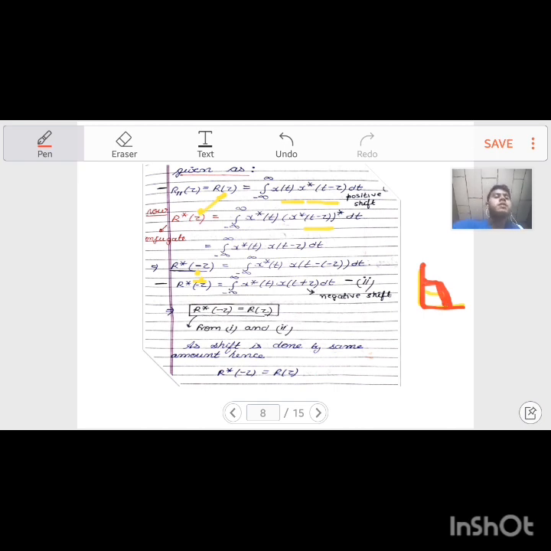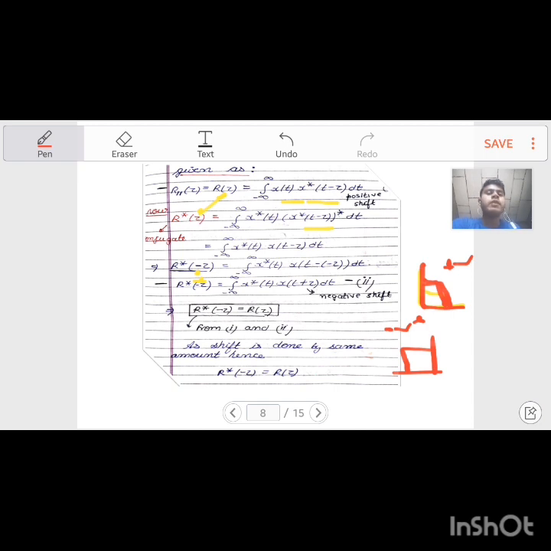What does reversing mean? Before reversing, the signal was present on the positive side, and on reversing, the signal gets reflected towards the negative axis. This is reversing. Now on reversing the signal, what I get is r conjugate minus tau equals integration from minus infinity to infinity x conjugate t x t minus tau. Here minus tau means reversed signal, dt.